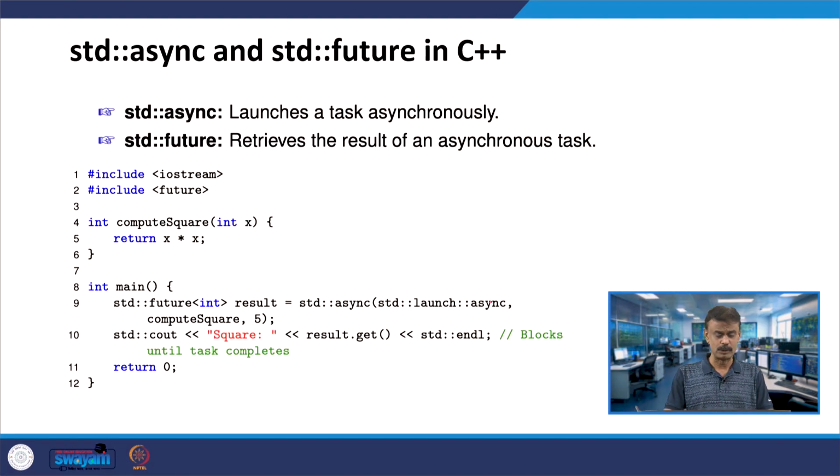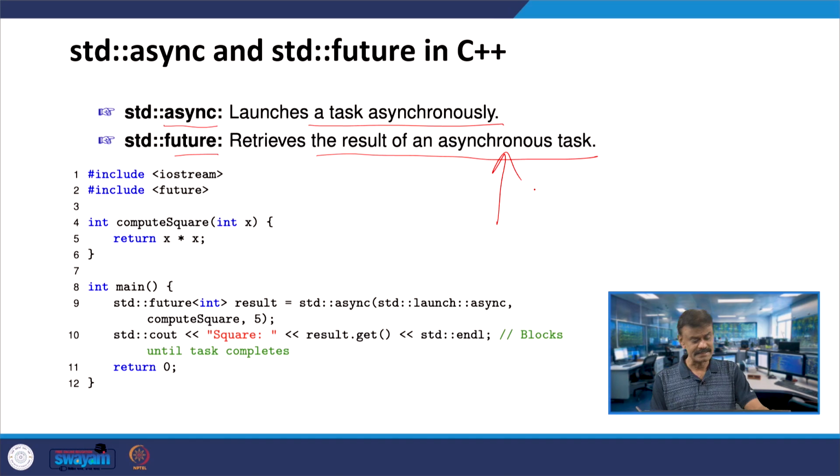Now let us consider two classes, async and future in C++. Async launches a task asynchronously, and the class future retrieves the result of an asynchronous task. Let us see an example.